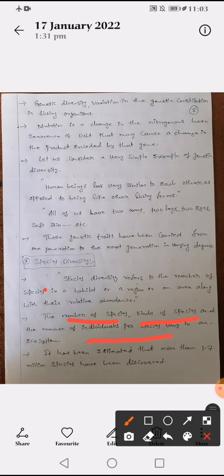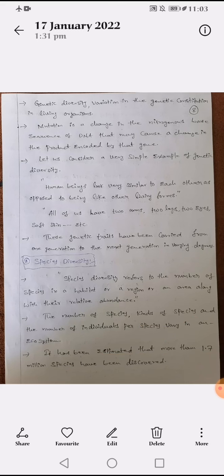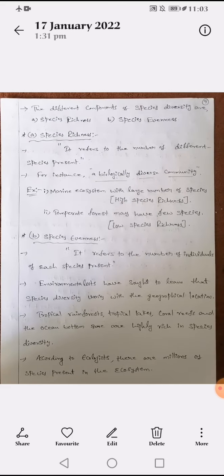And one more thing: it has now been estimated that more than 1.7 million species have been discovered throughout the world. This covers all kinds, not only plants, all types of living organisms as well as non-living materials. Totally, how many have been discovered throughout the world? That is 1.7 million species. And next, in species diversity there are two different characters.